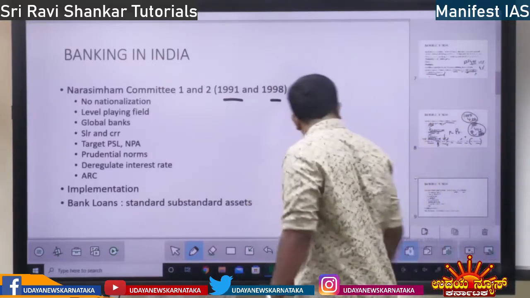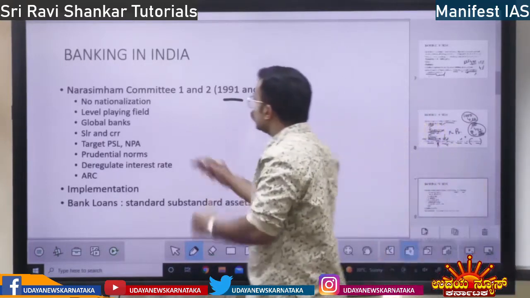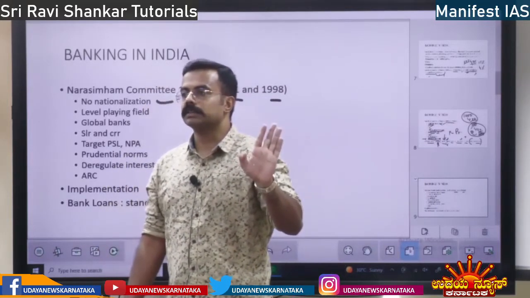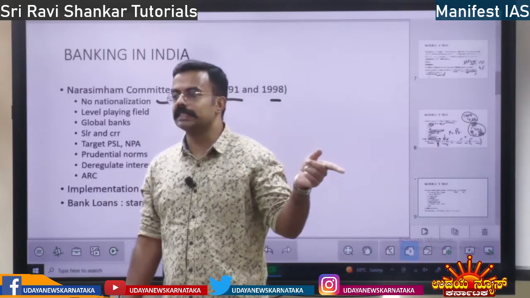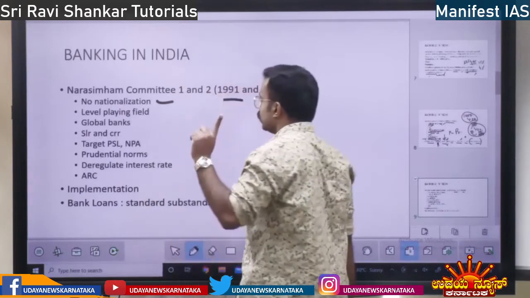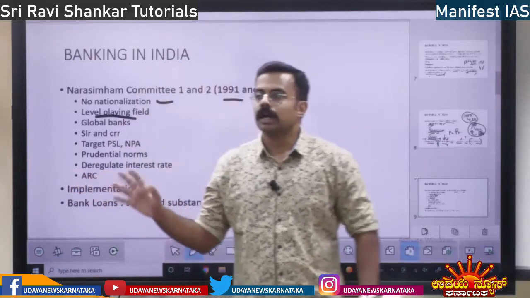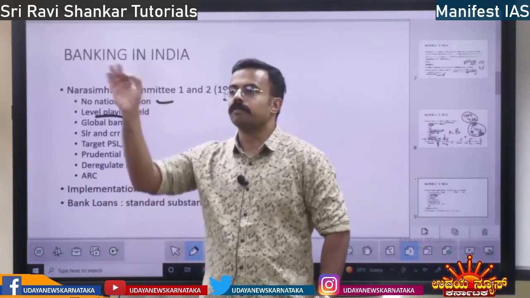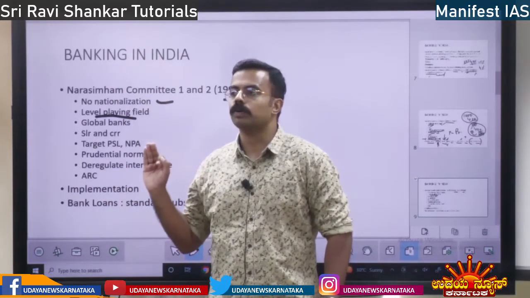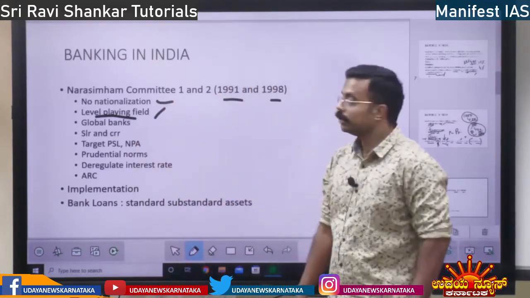This committee says that there is no further nationalization. Whatever nationalization took place in 1969 and 1980, that is it. No further nationalization, right? That is the first thing. Second, it says level playing field. Private sector, public sector banks, foreign banks, Indian banks, all should be treated equally. That is the second recommendation of the Narsimham Committee.